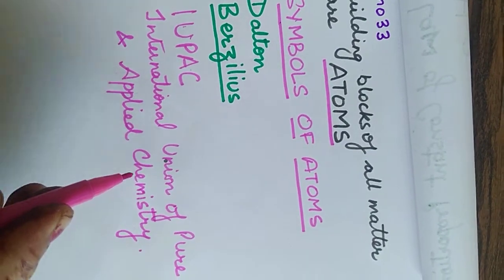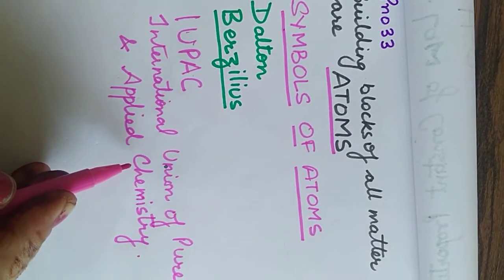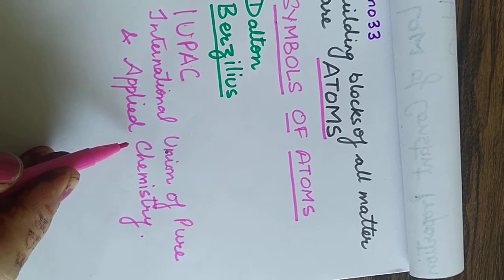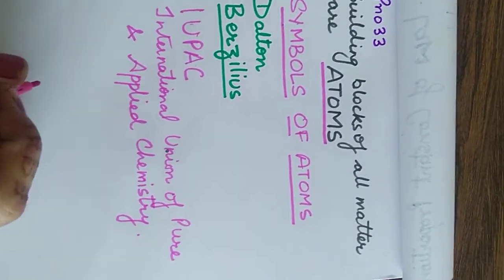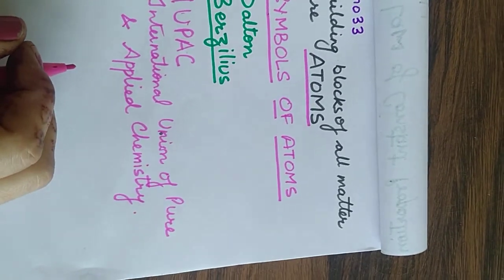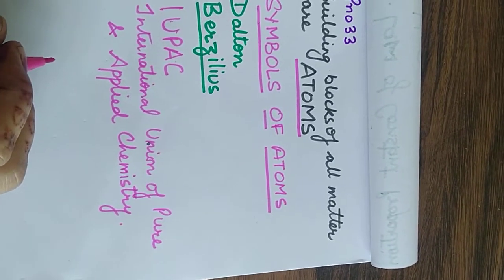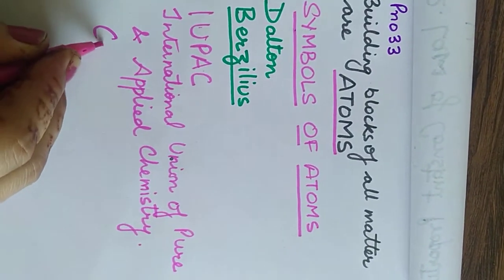This is a branch which finalizes the symbols, the names of any atom, of any element. Right? So, how Berzelius gave symbols? He said that, for example, there is a word, it is cobalt.